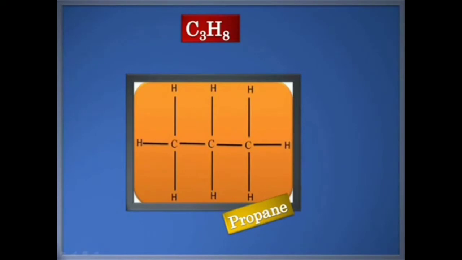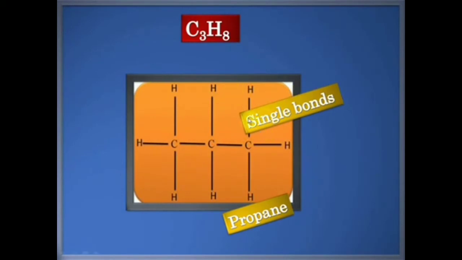You see, the first carbon has 3 hydrogens attached to it. The second carbon has just 2 hydrogens attached to it because it has one carbon on either side. So it gets shared electrons from 2 carbons already. So it only needs 2 more electrons, and so it needs only 2 hydrogen bonds. Understood?